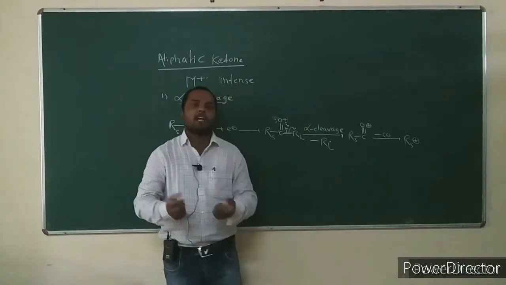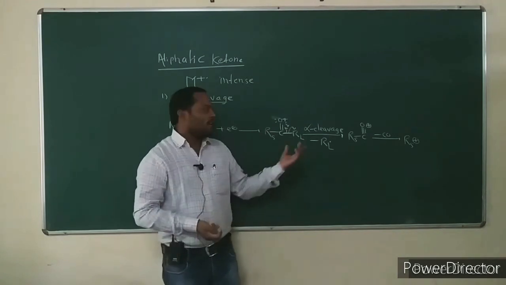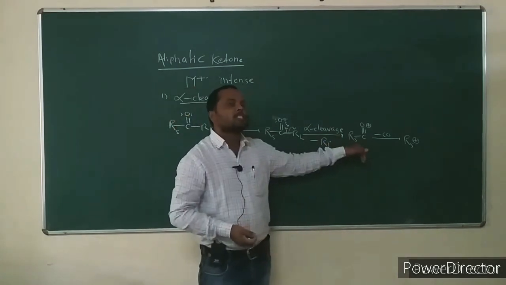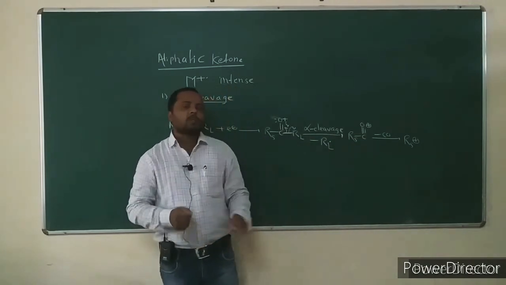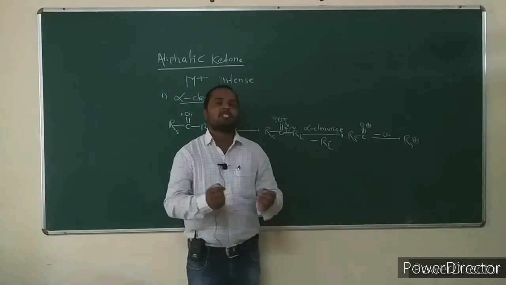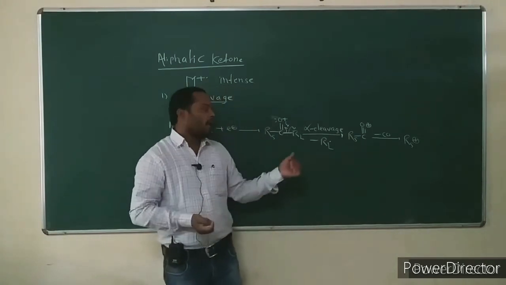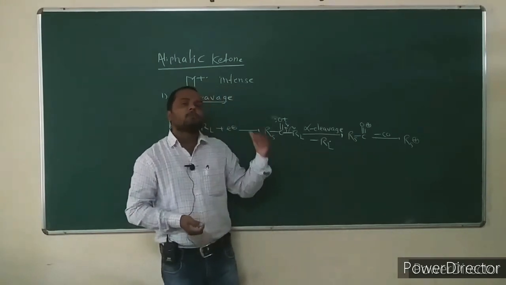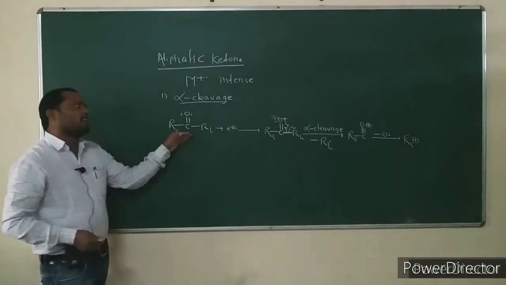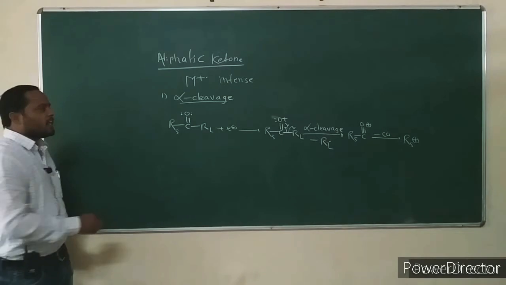Both are eliminated as radicals, but which is generally more favorable? Loss of the larger alkyl group is a lower energy fragmentation as compared to loss of the smaller alkyl group. This is the first way of fragmentation for the aliphatic ketone.